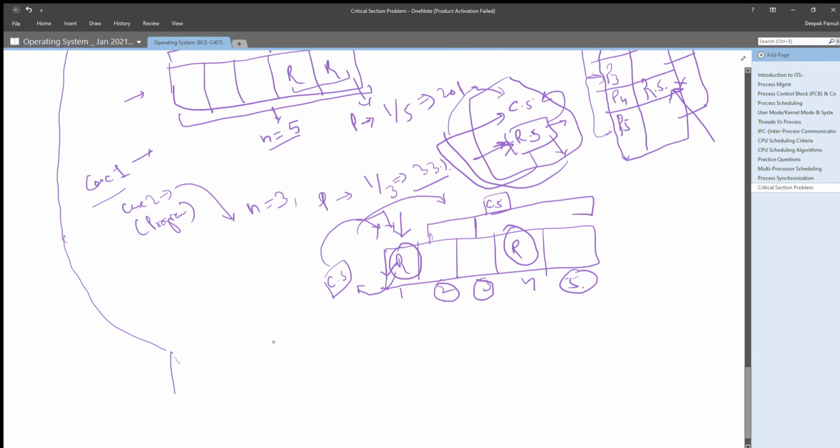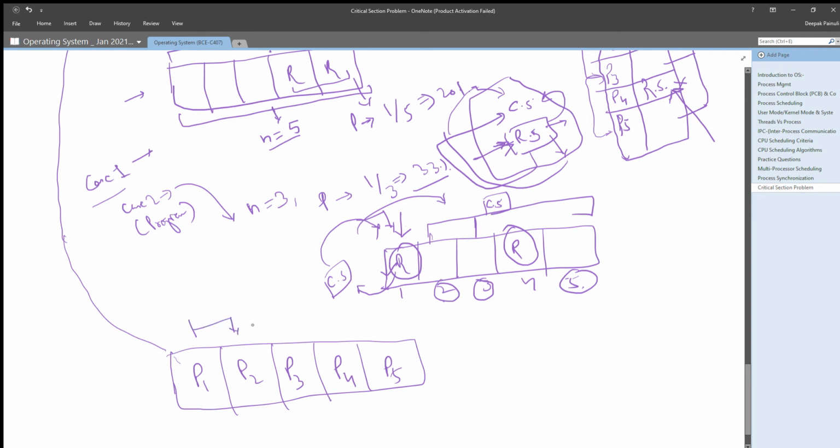that if we have five processes, P1, P2, P3, P4, P5, in the system, which came one after another, in a gap of 1 second, let's say, your solution must ensure bounded wait.